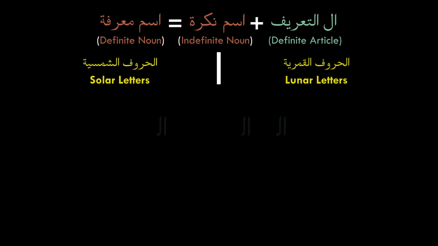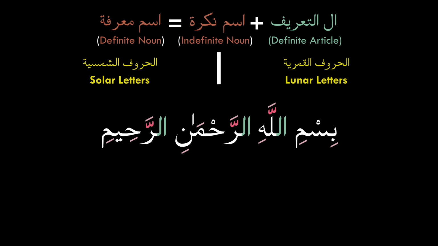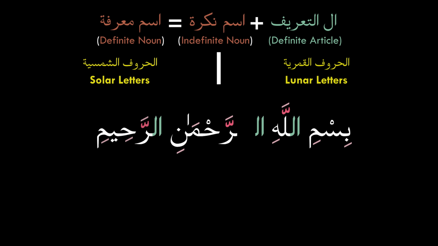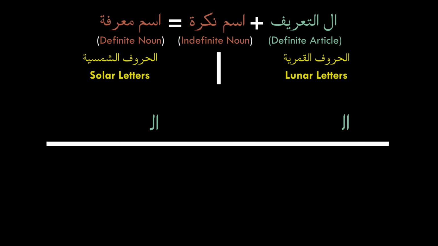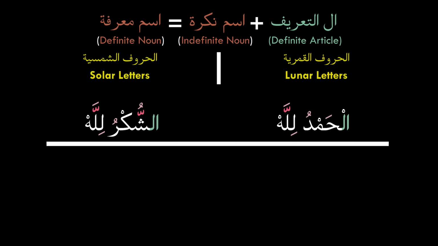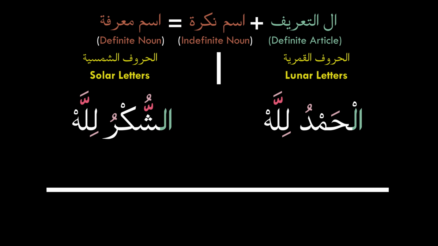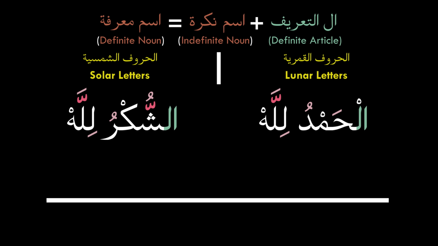Next, how can we deal with al amid the sentence? We were able to know that al is an extra tool added at the beginning of a noun, and it is not from its original letters. That is why we have to treat it differently. Here I have two situations. Al is prefixed to a noun at the beginning of the phrase, and al is prefixed to a noun in the middle of the phrase. For the first situation, things are easy. We are just going to put fatha above alif to pronounce the whole noun normally, with either the full al or the alif skipping lam, depending on the first letter of the noun, I mean solar or lunar.